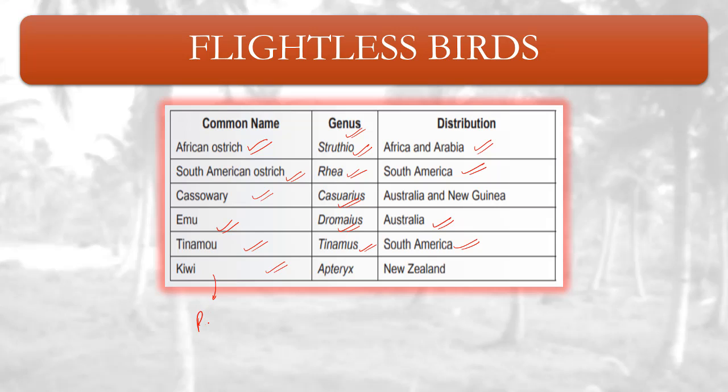Being a flightless bird, all others have pecten, but in kiwi pecten is absent. Genus Apteryx, New Zealand. Okay. So, African ostrich, you have to remember. Kiwi, you have to remember. Then South American ostrich. Okay. And then cassowary. These names you have to remember. Emu also. Okay. Now, coming to next.